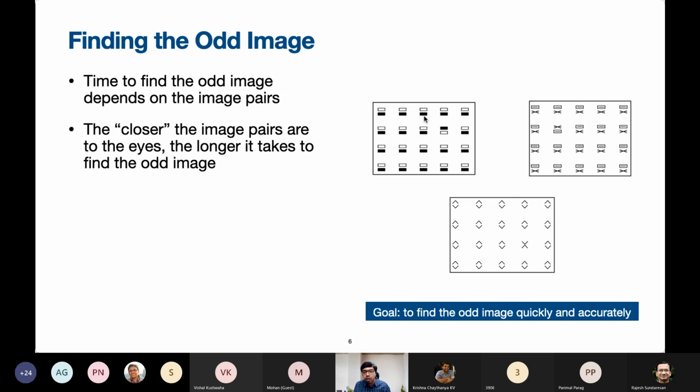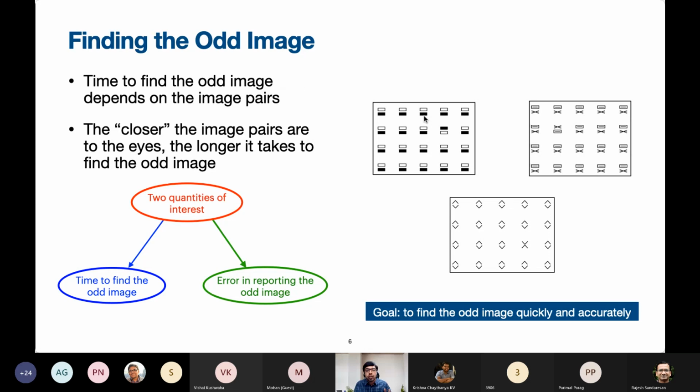Of course, I think it also depends on whether it is told a priori what the 2 images are. If one is told a priori that one is supposed to look for a black rectangle on top of a white rectangle as the odd image, then perhaps the eyes will actually start looking for that. So it will also depend on that.